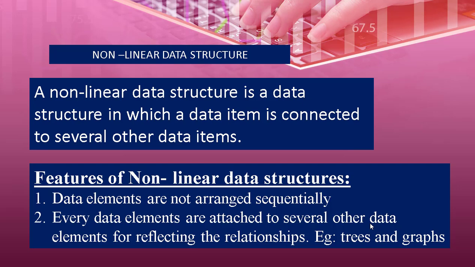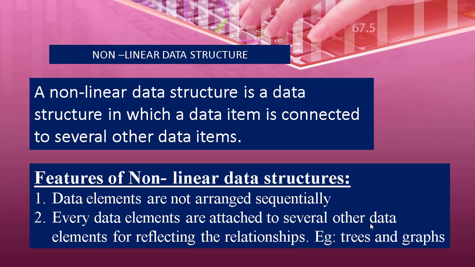The next topic is non-linear data structure. Now we have studied the linear data structure, and the other one is non-linear data structure. We have two kinds of data structure, primitive and non-primitive, and under non-primitive we have non-linear data structure. A non-linear data structure is a data structure in which a data item is connected to several other data items. So one data item will be connected to another data item, and in that case we call it a non-linear data structure.